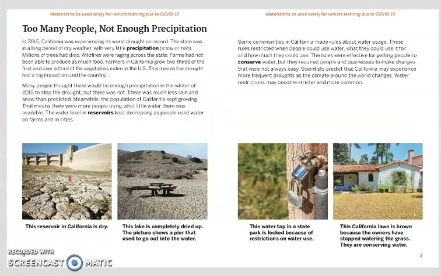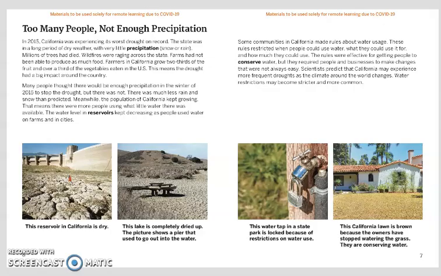Too many people, not enough precipitation. In 2015, California was experiencing its worst drought on record. The state was in a long period of dry weather with very little precipitation, snow or rain. Millions of trees had died. Wildfires were raging across the state. Farms had not been able to produce as much food.